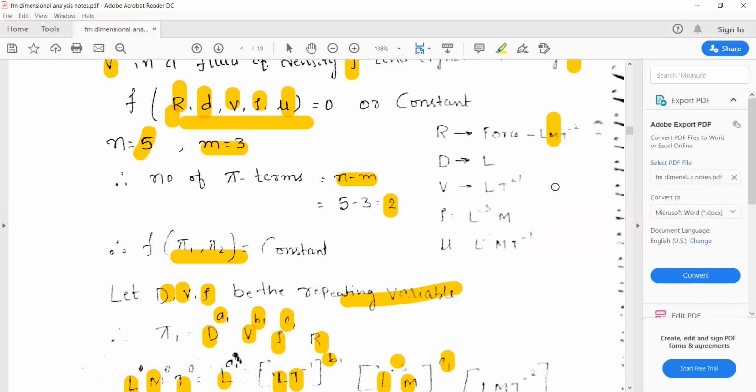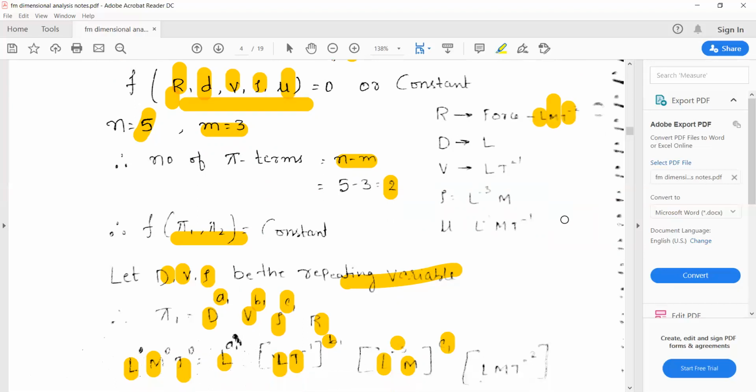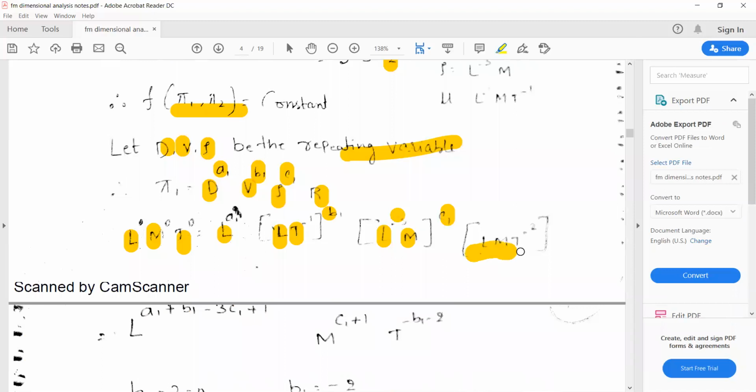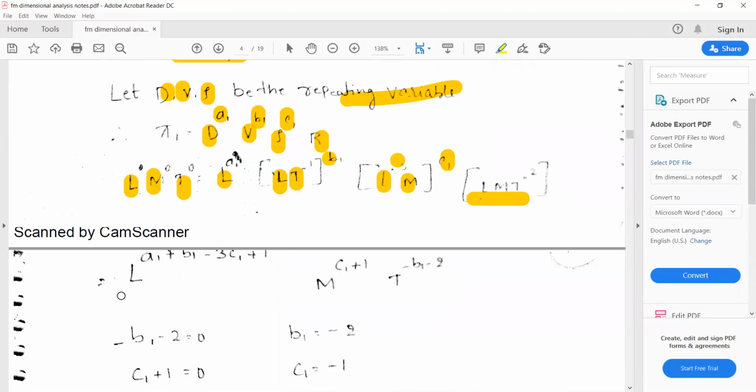So mass will be kg, acceleration meter per second square, L into T raised to -2. That is what has been written here, M into L into T raised to -2. All right. So later you keep the L terms one side, M terms one side, and T terms one side.